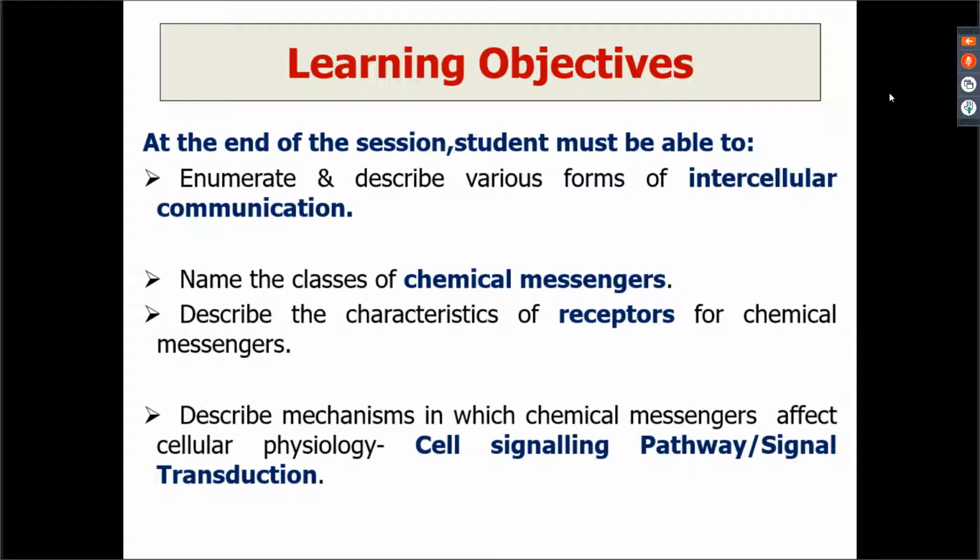Once you know about the chemical messenger, how it is going to be received by the cell, so it becomes the receptor. And once it has reached the receptor, how is the combination of the receptor and the chemical messenger transduced so that the cell can actually perform its function? That is your signal transduction pathway, or your cell signaling pathway, right? So these are the things which I'll try to cover today.